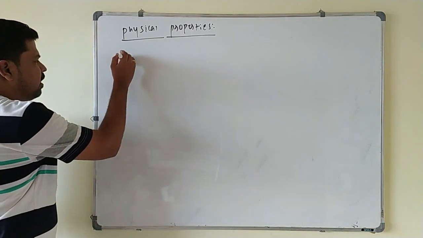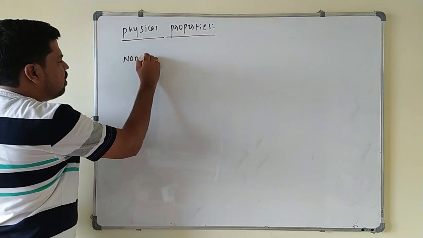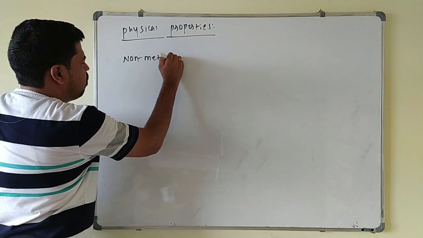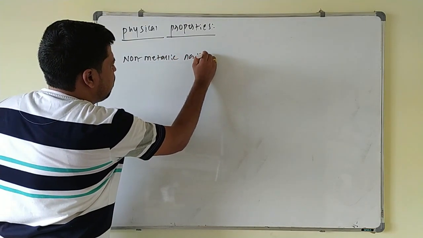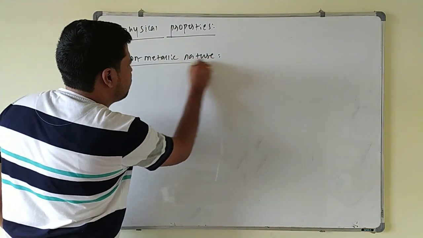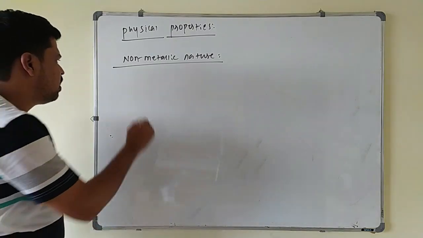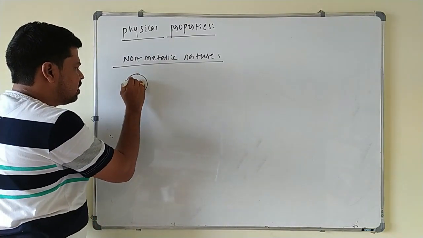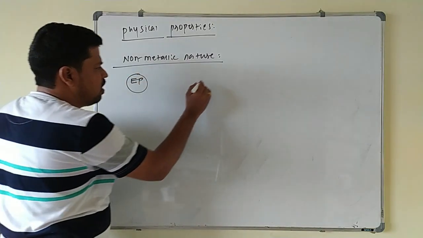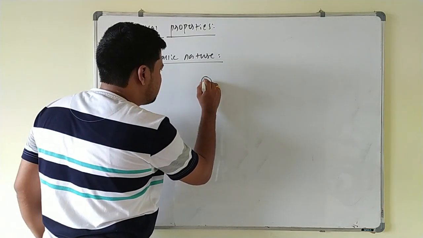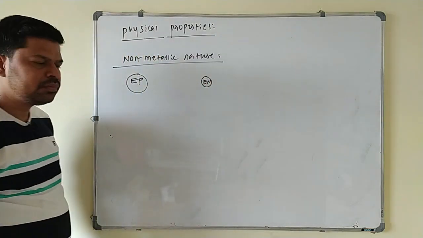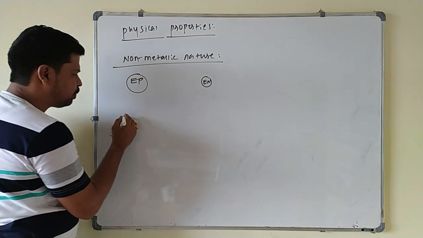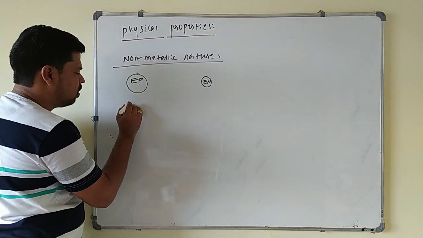So we will write non-metallic nature here, non-metallic nature of these group 17 elements, because metals are what? Larger size, they are electropositive in nature, and non-metals are what? Small size, and they are electronegative in nature. In this one, metals are having what?